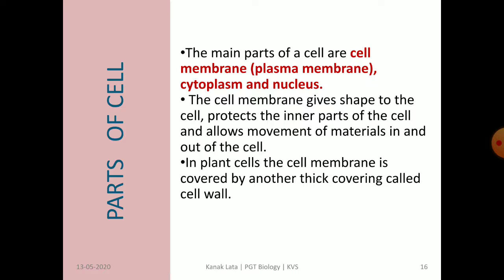Now let us see what are the different components or parts of the cell. The main parts of the cell are cell membrane, that is also called plasma membrane, cytoplasm and nucleus. The function of cell membrane is to give different shapes to the cell. So what is its role?